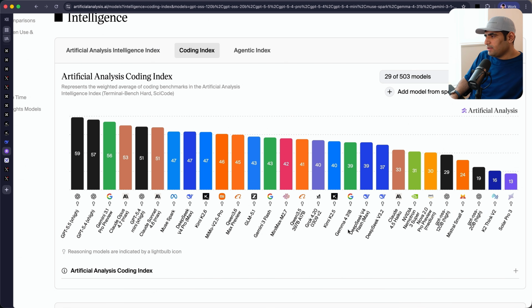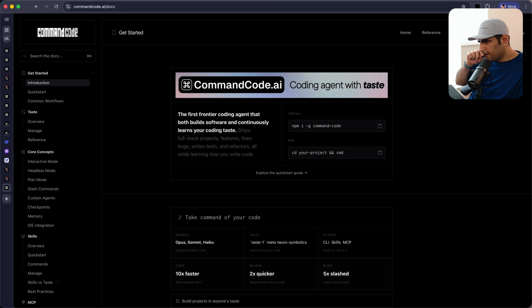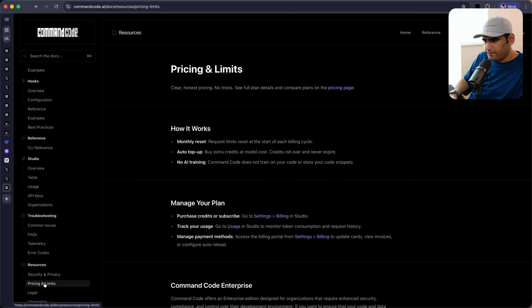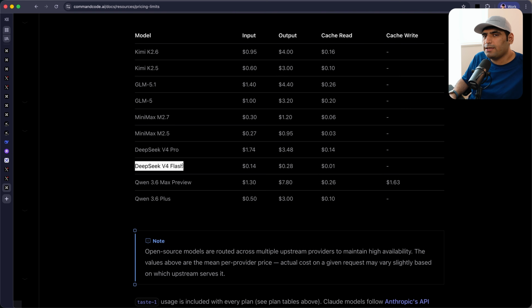So, there are a bunch of trade-offs here. At the same time, there's another one, which is DeepSeek V4 Flash. This is the model I'm very, very excited about, and you will see in just a minute why. DeepSeek V4 Flash is a really good but small model, which costs less than $1, just 0.28 per million tokens output. This is unbelievably cheap, right? And with caching enabled, which is dirt cheap caching, this can do amazing things.